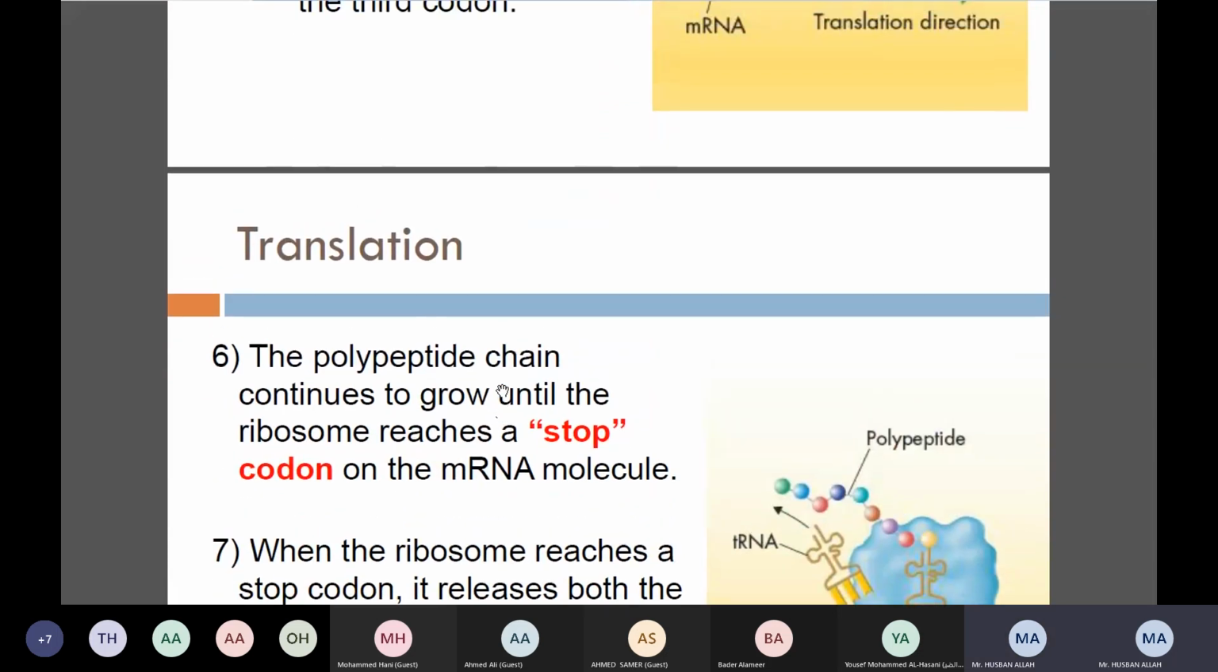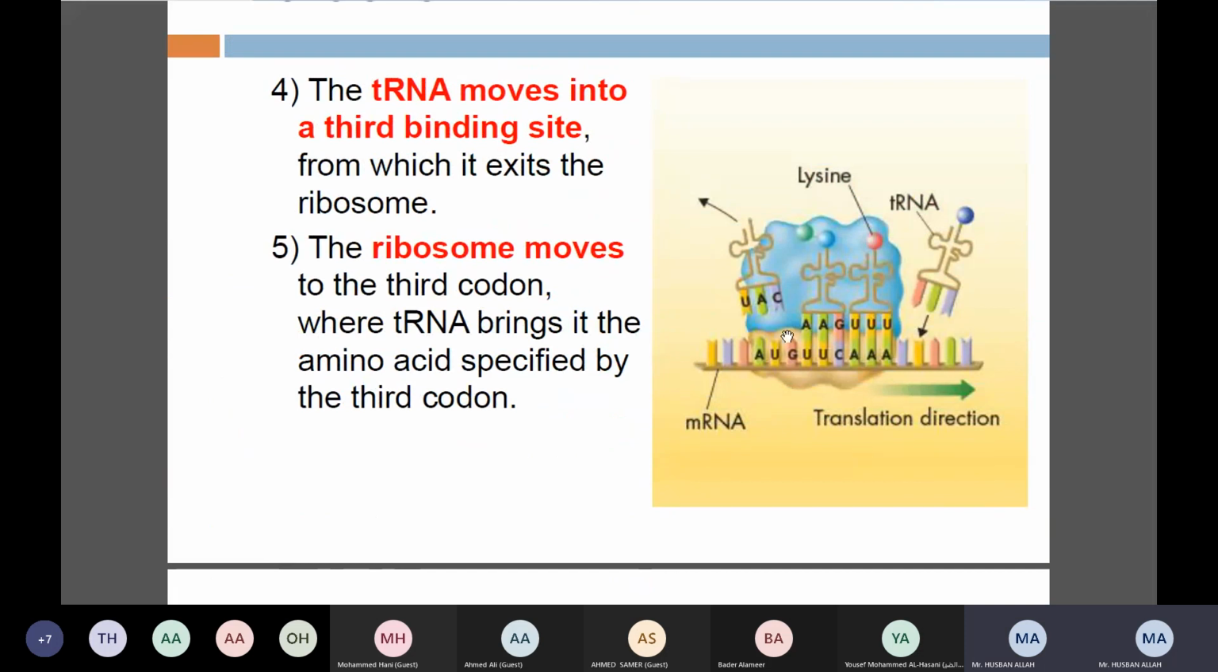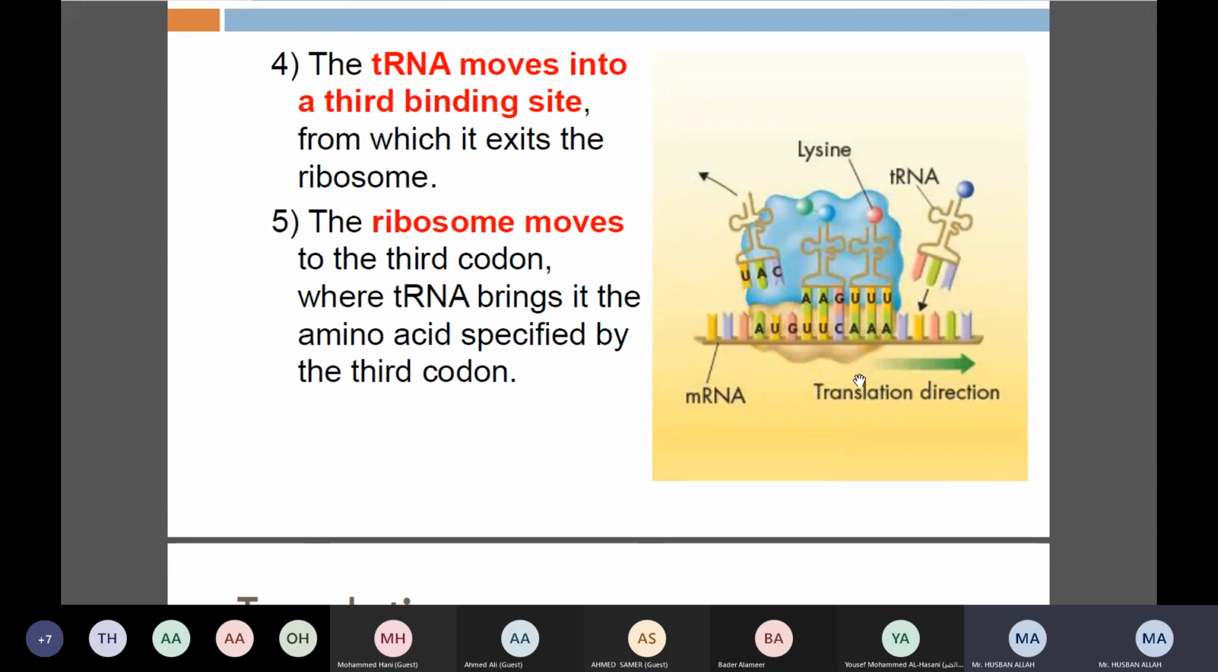If you look at the direction of the translation, it will occur in this direction, right? Starting from methionine, which is the first one, then we have phenylalanine, and the third one we have lysine, right? And now, which one is this? Let's check it, right? The fourth one.